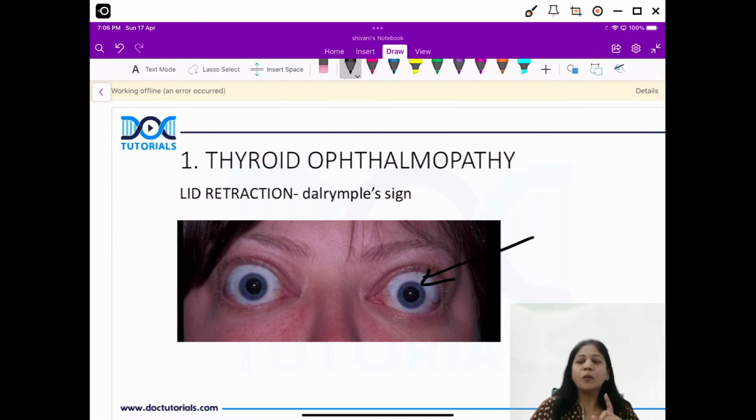Now guys, whenever you see lid retraction, maybe unilateral or bilateral, it will be there in thyroid disease as the most common feature. And please remember, lid retraction, the cause is also thyroid. If you see a unilateral or bilateral lid retraction patient, just take the history of thyroid from him. So this is the first picture question from thyroid.